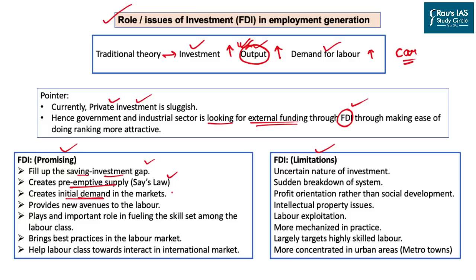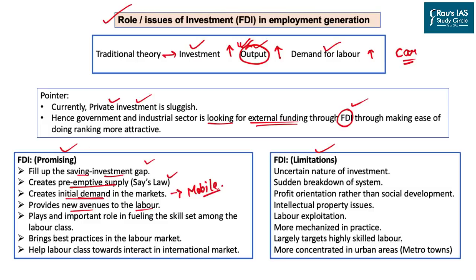The best example here is your mobile phone. So there is a firm or a company, it launches a mobile phone, and then the mobile phone becomes an important part of human life. So the initial demand comes from FDI because the foreign companies have technology. They also provide new avenues for labor. So earlier, before liberalization, India had only 2 or 3 brands of cars, but now we have many brands of cars. Because of that, we have markets, we have factories, and we have more employment.